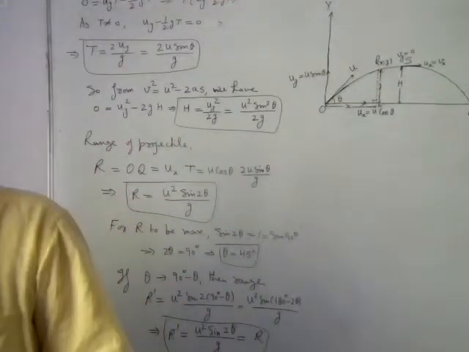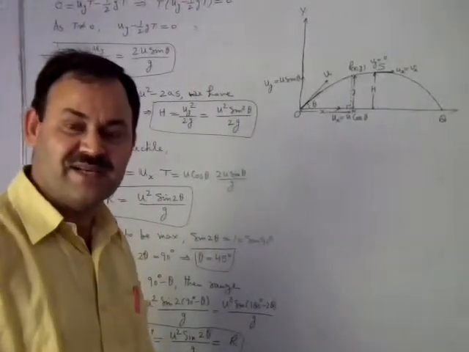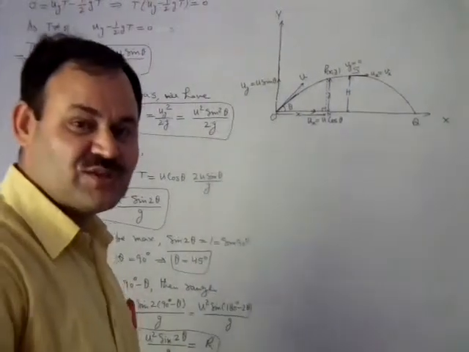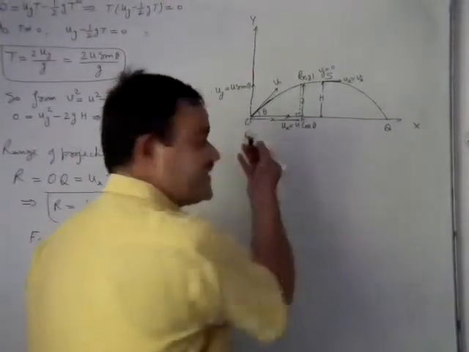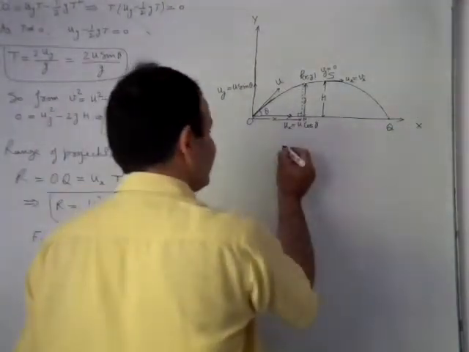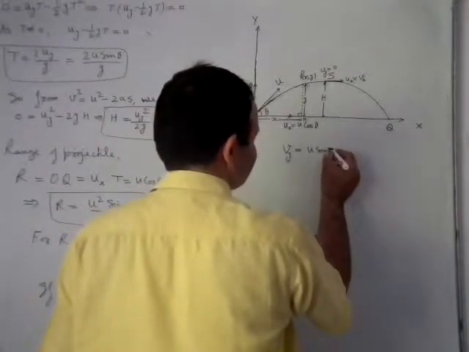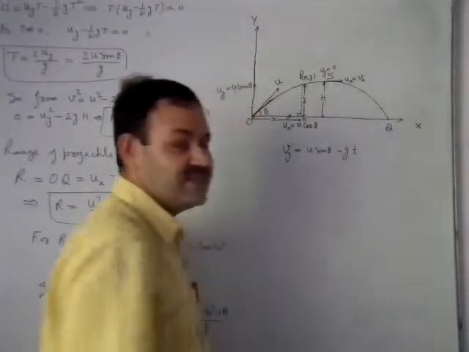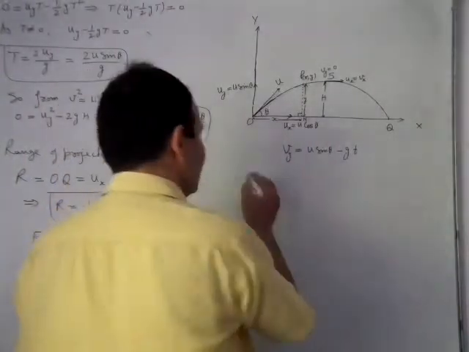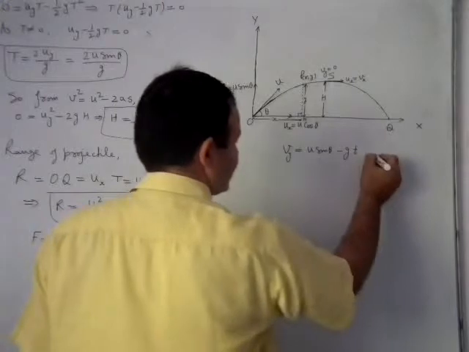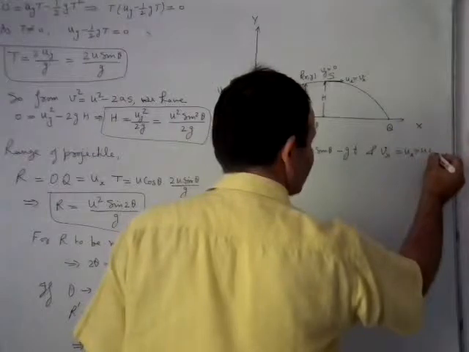If you want to find out the velocity of a body at an arbitrary instant t, we have change only in the vertical velocity. So the vertical velocity at instant t, Vy, will be given by u sin theta minus gt, while the horizontal velocity will remain the same. Vx will remain equal to ux, that is u cos theta.